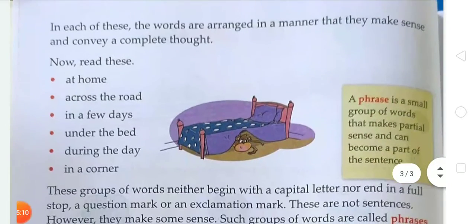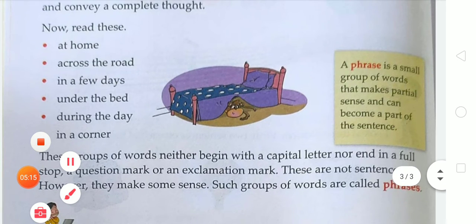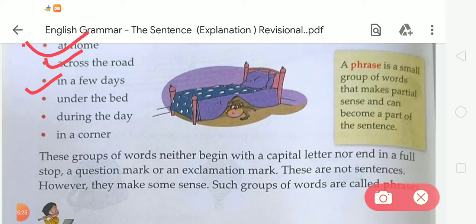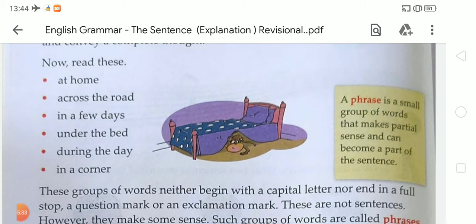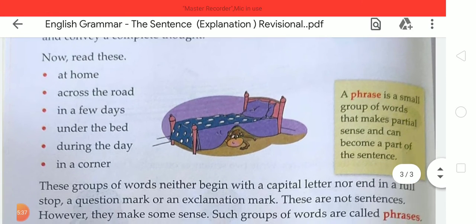Now the next topic is the phrase. Read these given words: at home, across the road, in a few days, under the bed, during the day, in a corner. Students, tell me, can this given group of words make any sense? No, it can't.